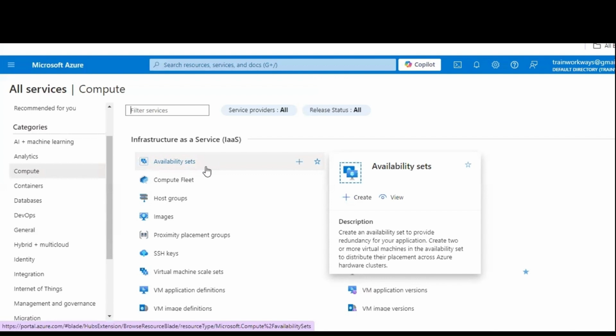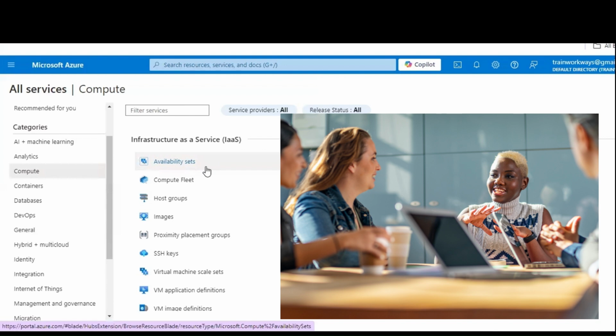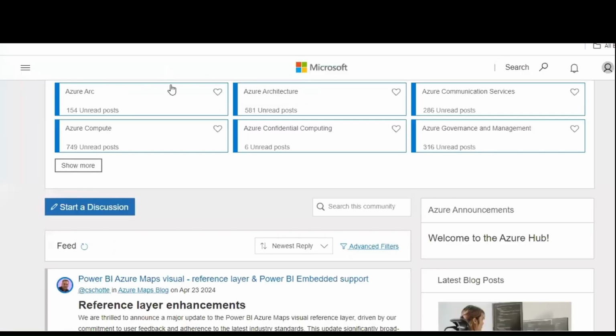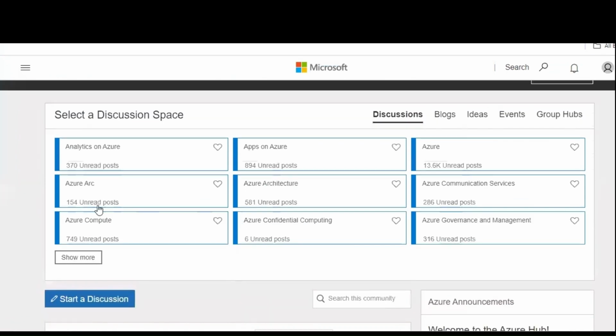So wait. What are you thinking about communities or blogs? Where will these be available? I know you are thinking about how to join these blogs, communities, and webinars. These communities are available from the official website of Microsoft, where you can follow techcommunity.microsoft.com. If you can see my screen right now, you will see discussions, blogs, ideas, and events. If you have a new idea, you can present and share it.